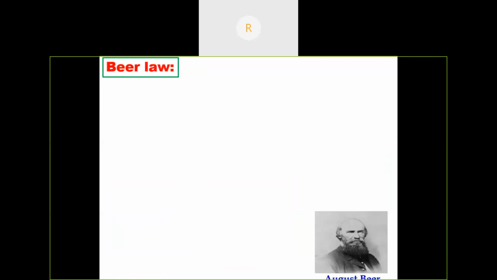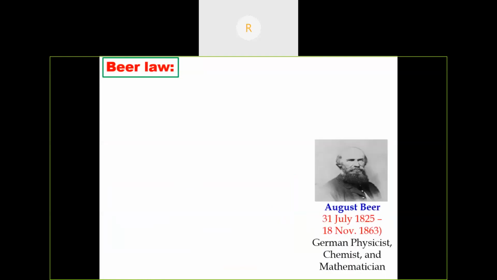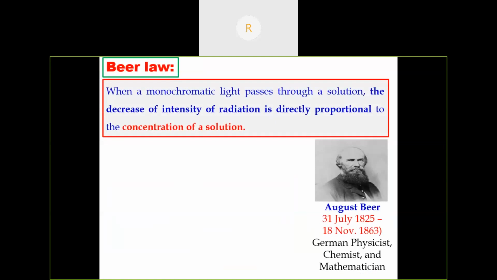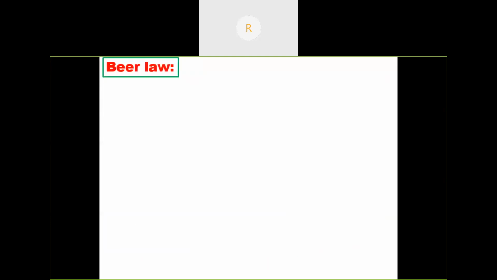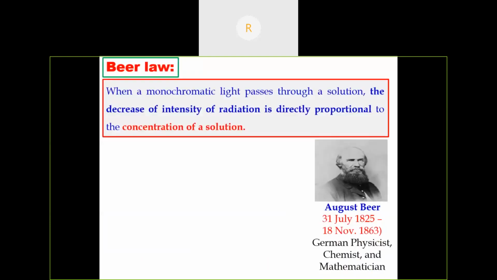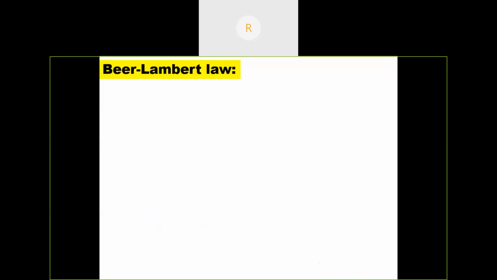Beer's law. Nearly 100 years later, August Beer stated that when monochromatic light passes through a solution, the decrease of intensity of radiation, or absorbance, is directly proportional to the concentration of the solution. According to Lambert, he didn't consider the concentration of the solution; he mentioned only the path length of the cell. But Beer states that the absorbance is directly proportional to the concentration of the solution as well. So it's a combined law, the Beer-Lambert law.